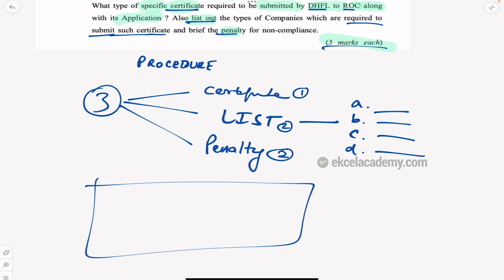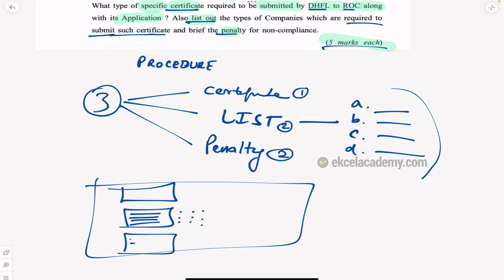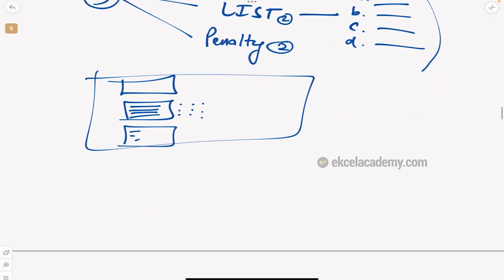You also make 3 paragraphs. First paragraph, certificate. Second paragraph, just write the list 1, 2, 3, 4 or A, B, C, D like this. And then the third, what is the penalty? If you answer in this simple format, you will get marks.